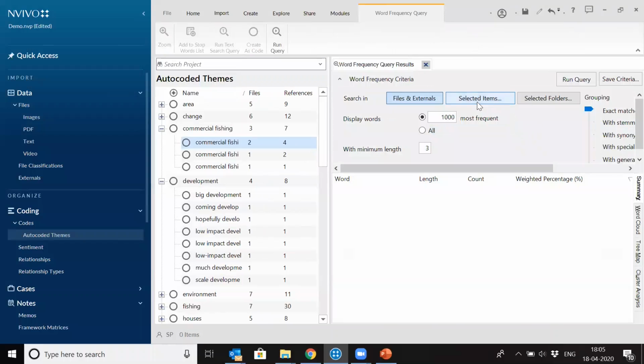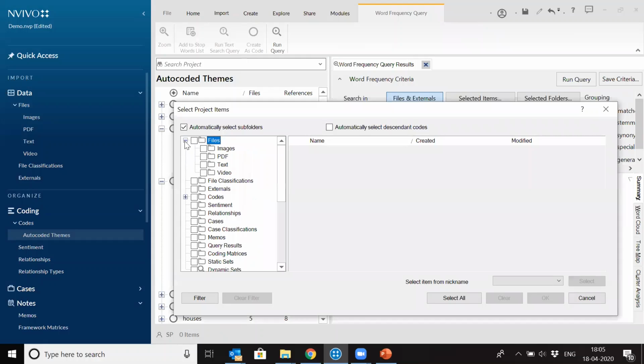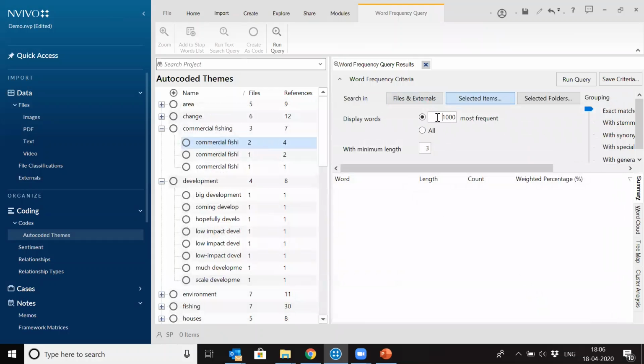So let's say I want to run this word frequency query under my interviews, all my interview files. I select this file, and I want to find out the 50 most frequent words. 1000 will be a long list, so I'm just keeping it short at 50, and I'm keeping the minimum length of those words at 4, so that words like is and are don't come into my search. I don't want those words, right? These are all helping verbs or other verbs, conjunctions, which I don't want. So any word which is 4 letters or longer will be captured by this search. And I run this query.